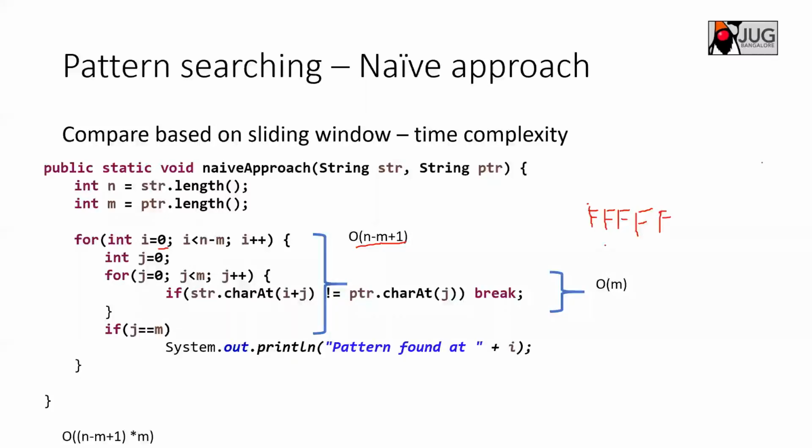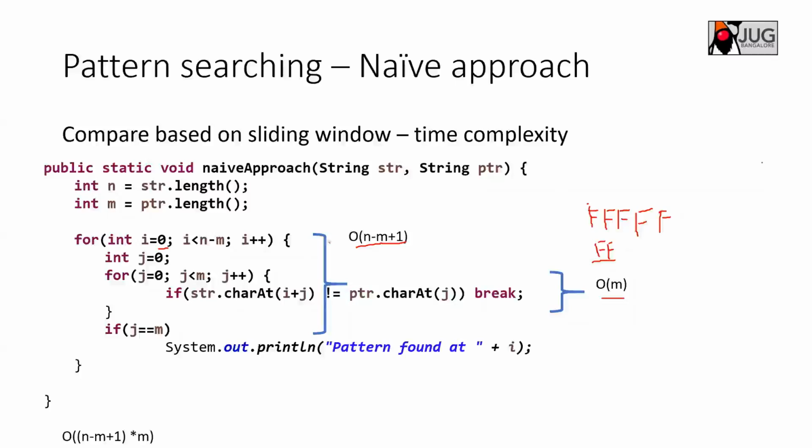Okay, the pattern to be matched is, let's say, F. So what are you doing here in this case? In this case, all the characters are matching, right? So you have to execute this loop every time. So this is the worst case scenario, right? Based on the pattern length, you have to iterate this loop so many times, which is nothing but Big O of m.